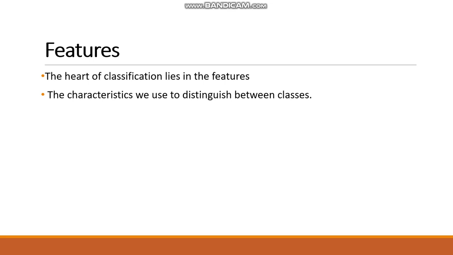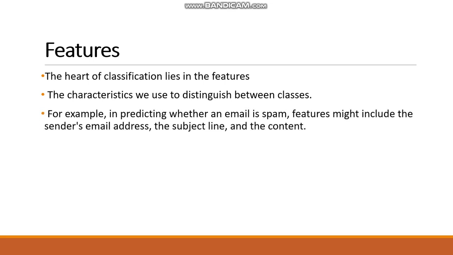These are the features by which we recognize that this item belongs to plants and this item belongs to animals. The computer is the same. It does classification based on features or characteristics. For example, in predicting whether an email is spam, features might include the sender's email address, the subject line, and the content.